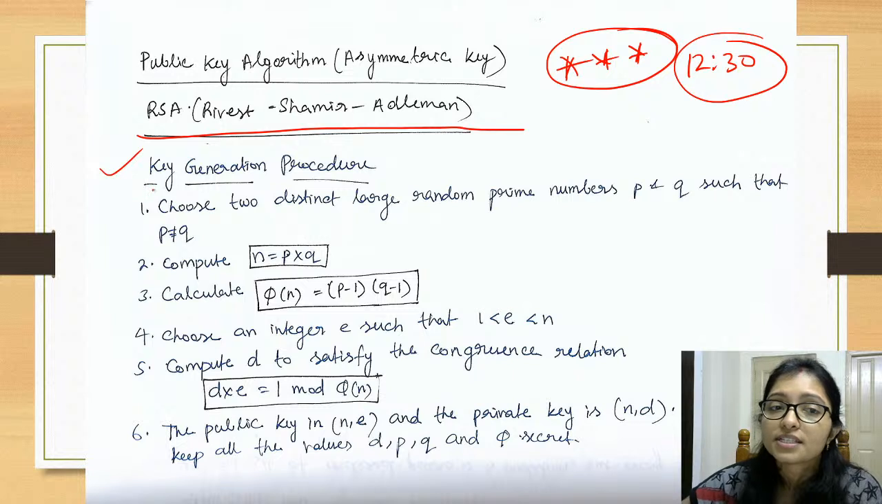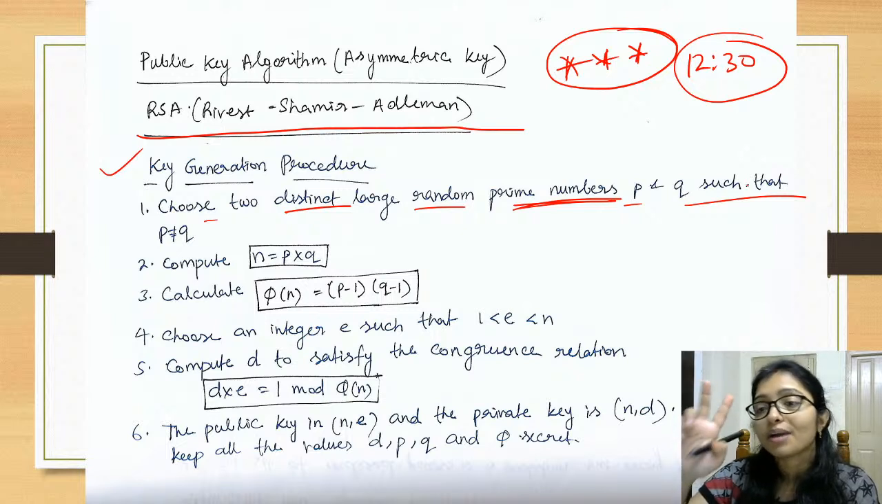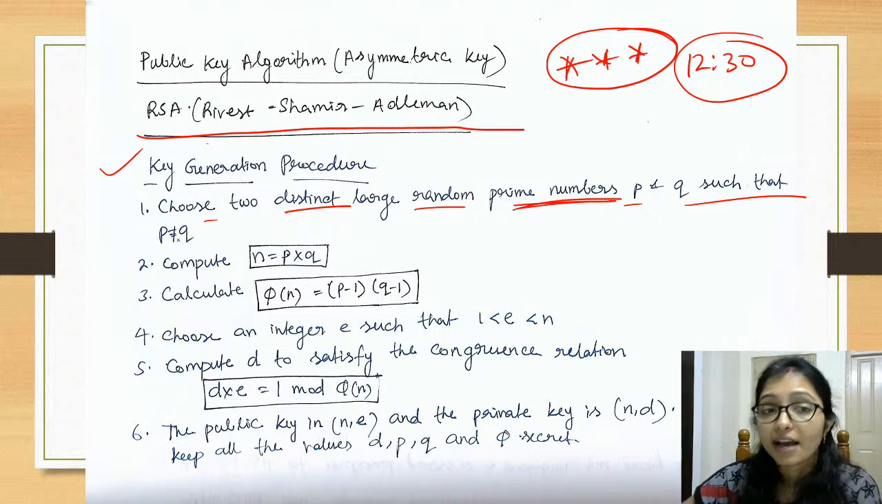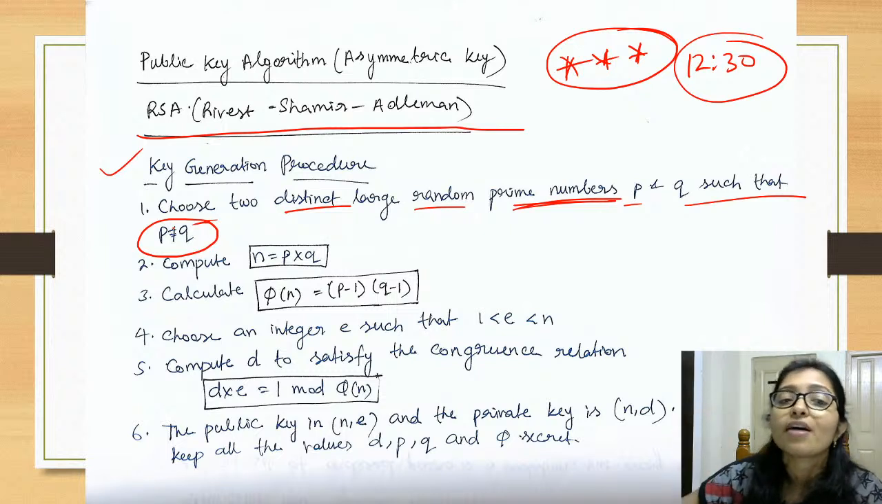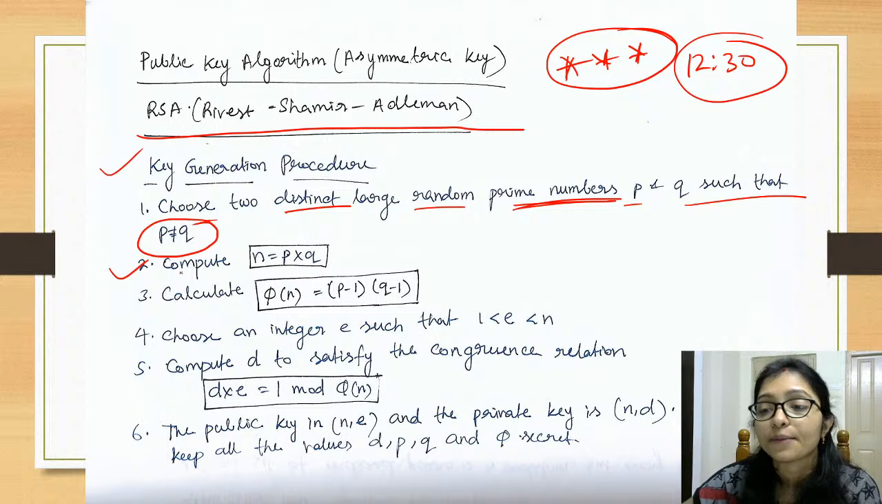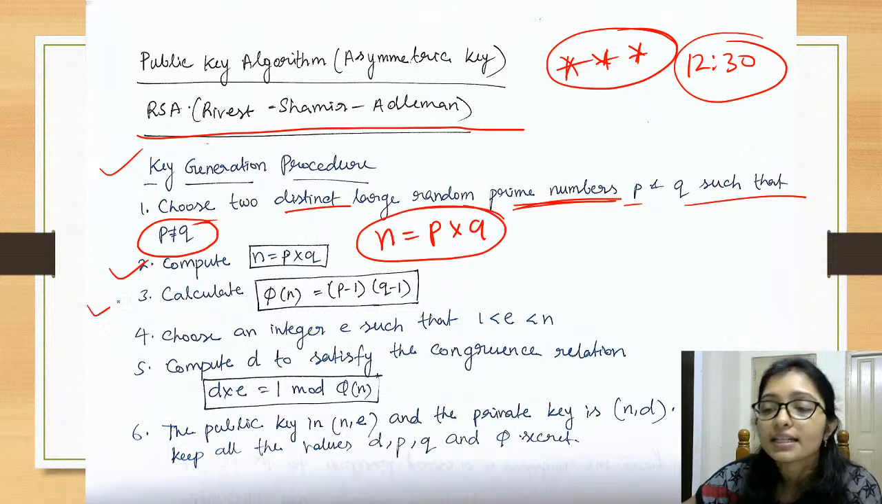What is the key generation procedure? Choose 2 distinct large random prime numbers, P and Q. We are taking 2 prime numbers. And after that, P should not be equal to Q; you have to choose like that. Now after that you have to compute N. N equals P into Q, that you have to compute.